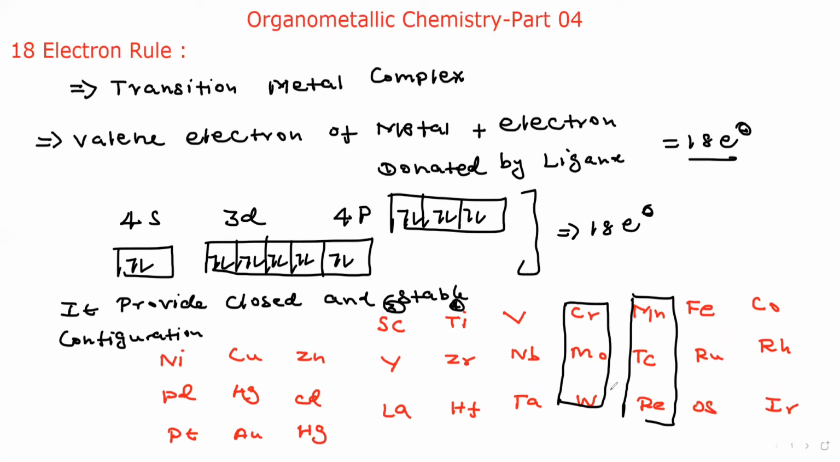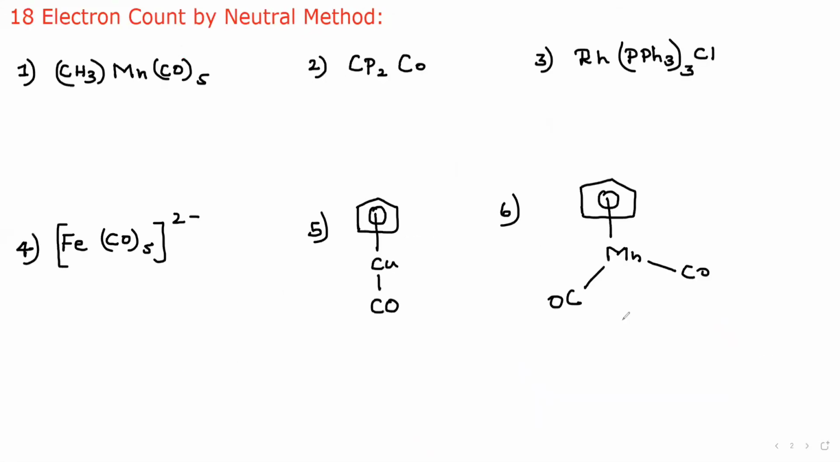I'm going to discuss 20 questions. Let's start the first question. See what is given. I'm going to use only the neutral method. For the neutral method, there is no need to calculate the oxidation state of the metal atom. Directly put the total electron count to find the value. Very simple.